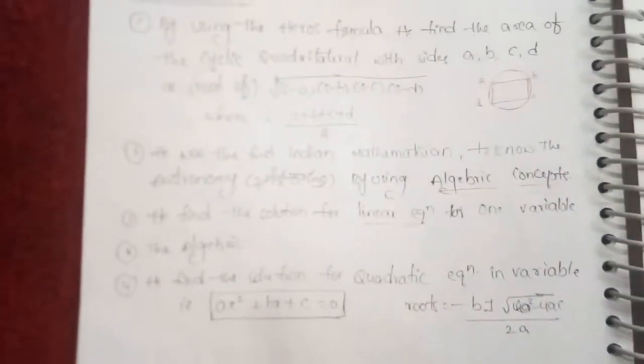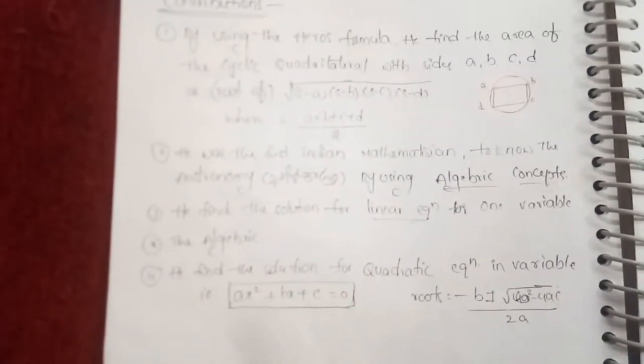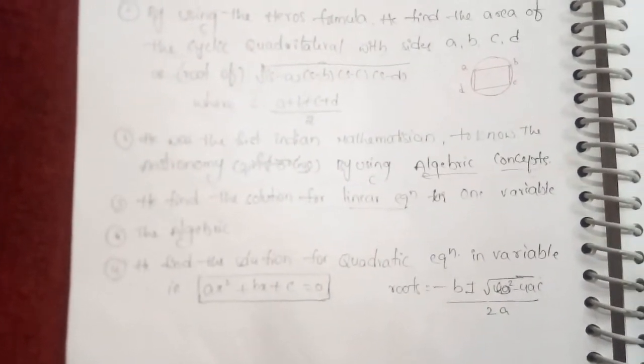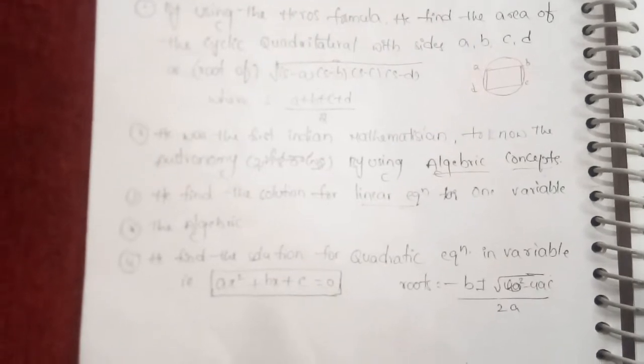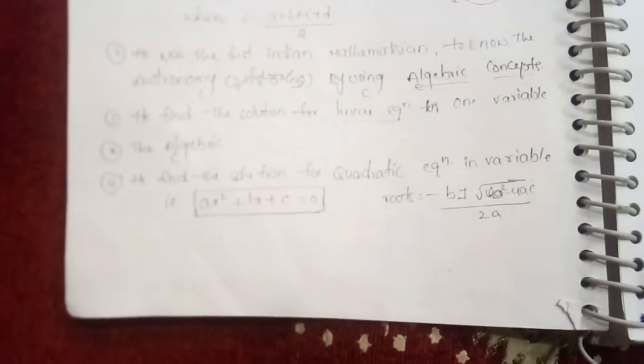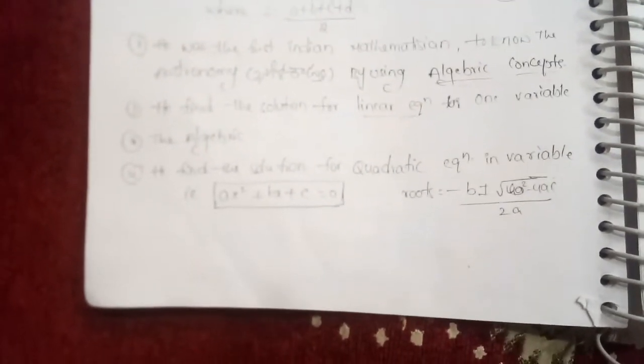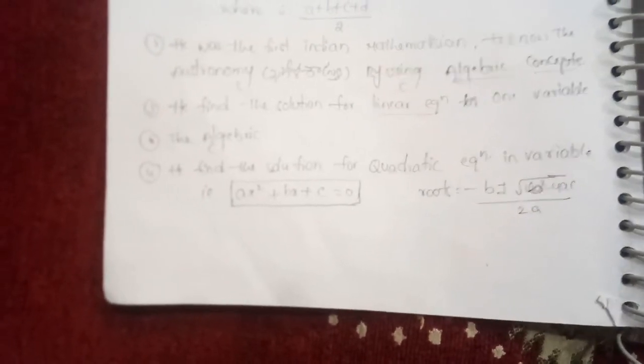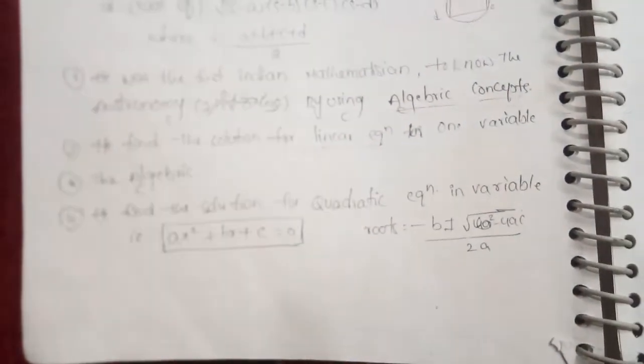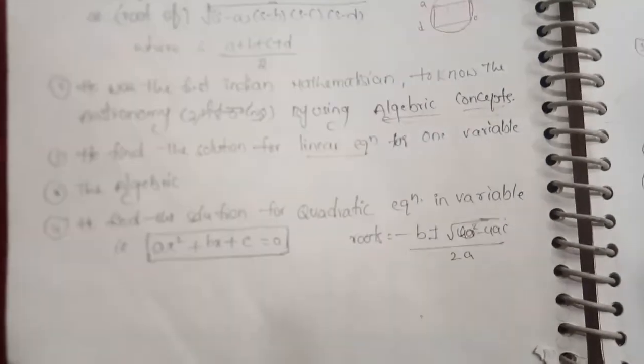He was the first Indian mathematician to study astronomy by using algebraic concepts. He found the solution for linear equations in one variable. He found the solution for quadratic equations in one variable, that is ax square plus bx plus c is equal to 0. We call it a quadratic equation. The roots are minus b plus or minus the square root of b square minus 4ac, all divided by 2a.